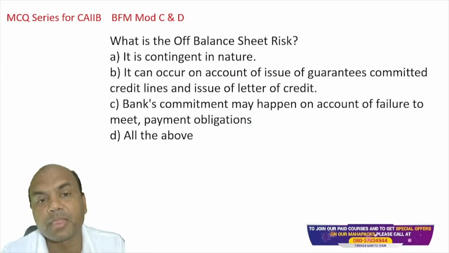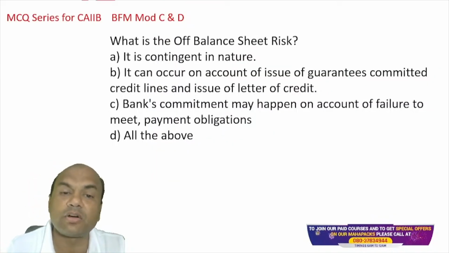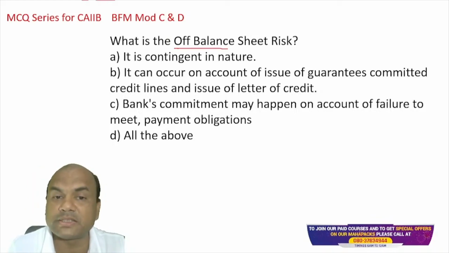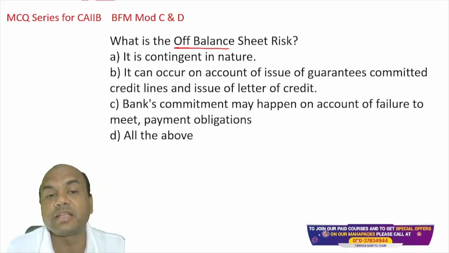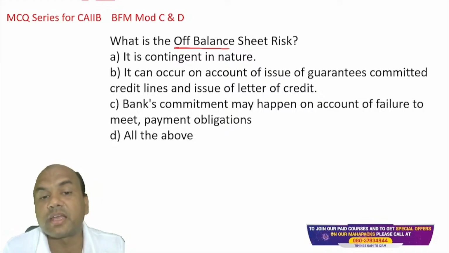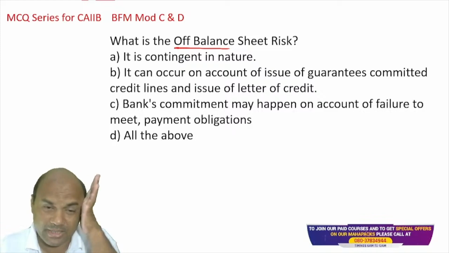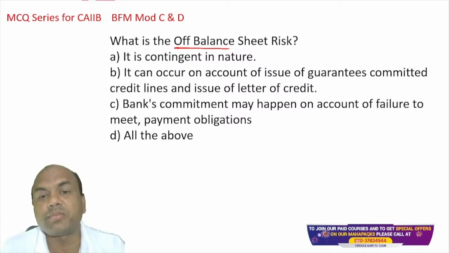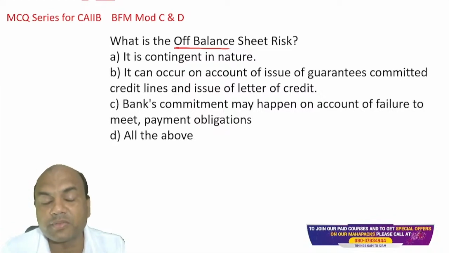What is the off-balance sheet risk? Look at this, off-balance sheet risk. It is contingent in nature. It can occur on account of issue of guarantees, committed credit lines, and issue of LCs. Bank's commitment may happen on account of failure to meet the payment obligations, and all of these. So now let me get the answer from you first. What is off-balance sheet risk? Is this A or B or C or D? All of them.